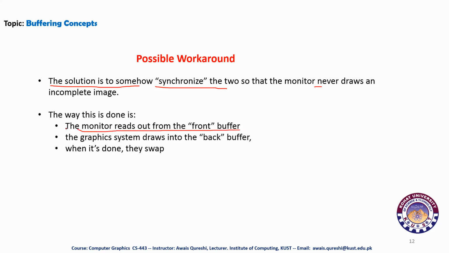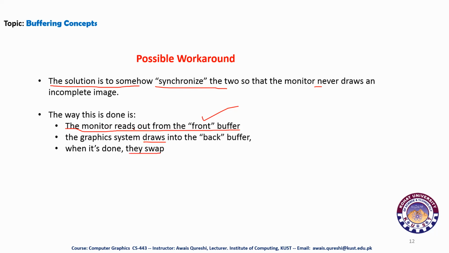First, the monitor takes inputs from the front buffer, and the graphic system draws into the back buffer. When its draw operation is completed, then they swap.